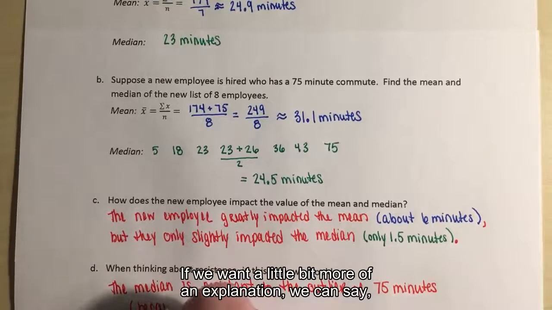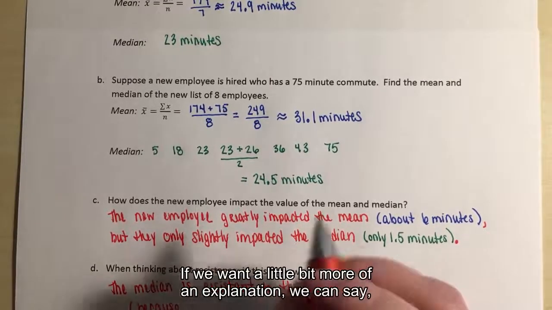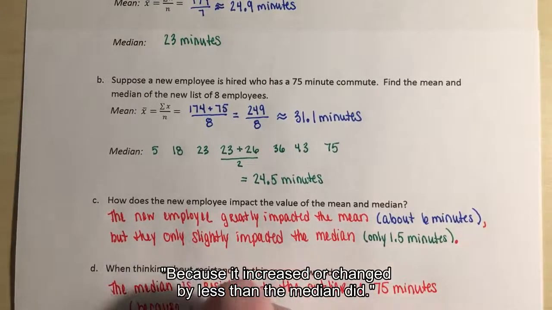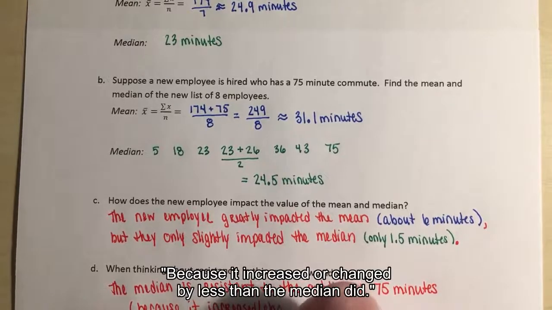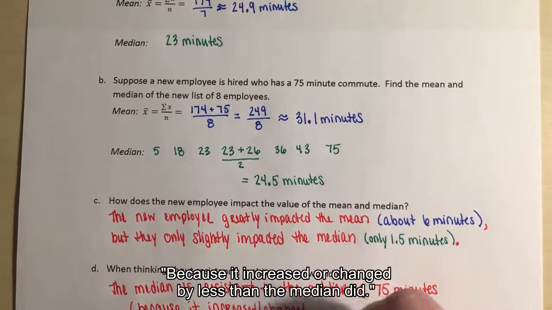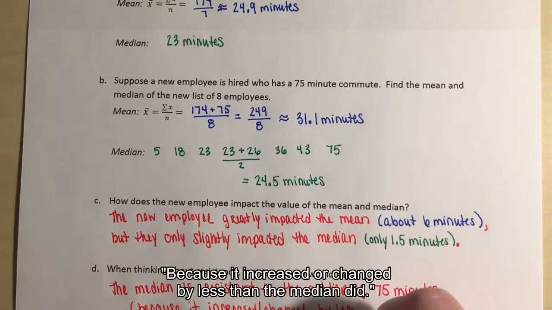And if we want a little bit more of an explanation, we can say because it changed by less than the mean did.